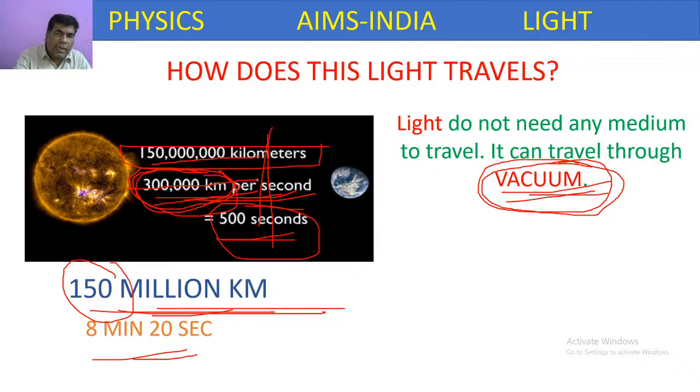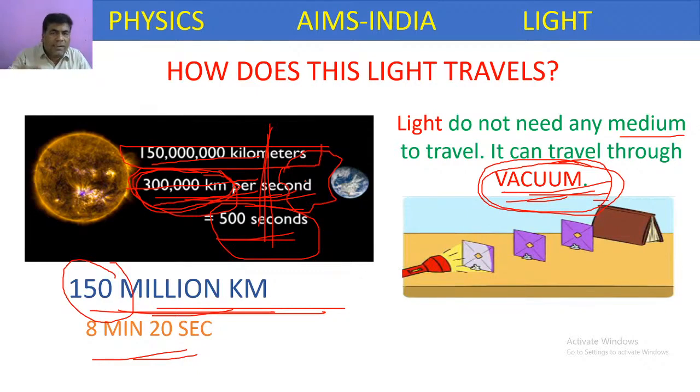It does not need the support of any medium to travel, like a gas medium or liquid medium or solid medium. It can even travel through vacuum. But before reaching the earth, we have the atmosphere. So it travels from vacuum, enters into the atmosphere, and from there it reaches the earth. So light can travel through vacuum and through atmosphere. But how does it travel?